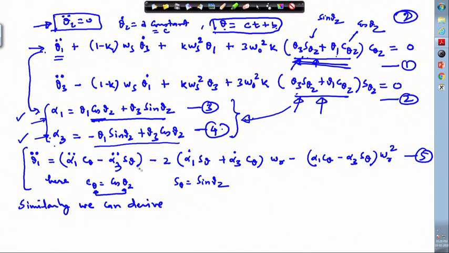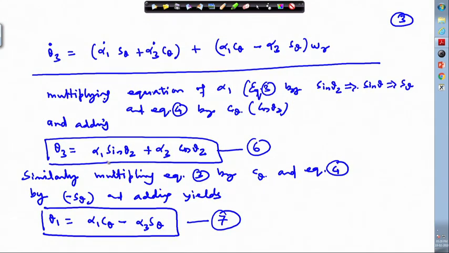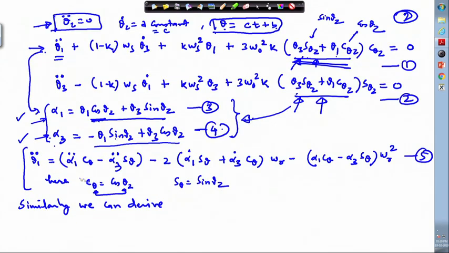And these two equations we are then using to get theta 3 and theta 1, and thereafter we are differentiating these two equations. By differentiating, we got this equation last time, theta 1 double dot, and similarly theta 1 dot also we got. So, I will just make a note of this here in this place.